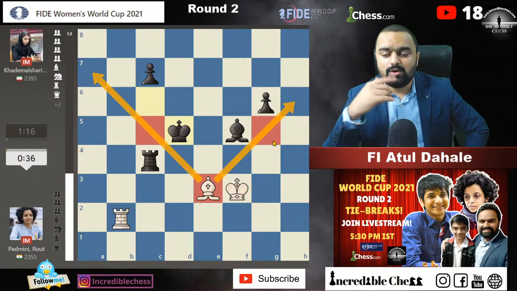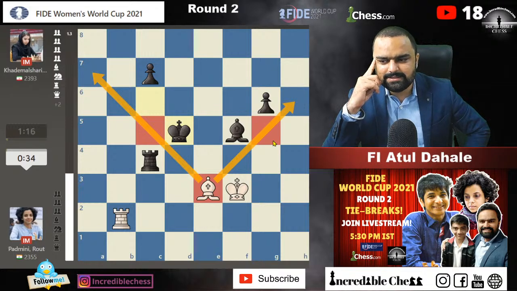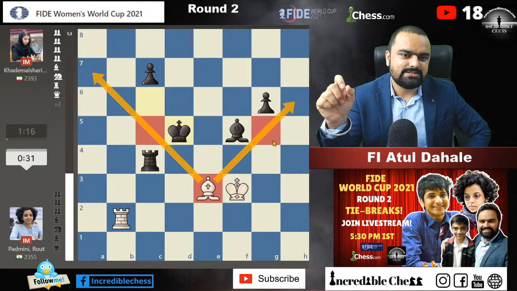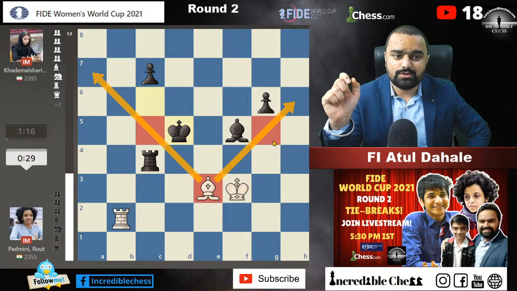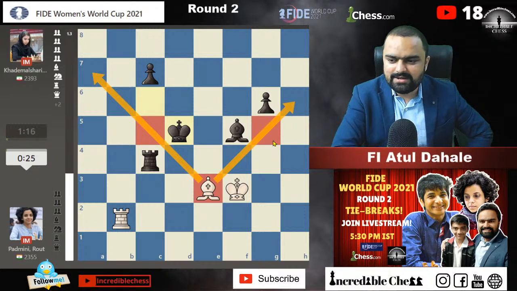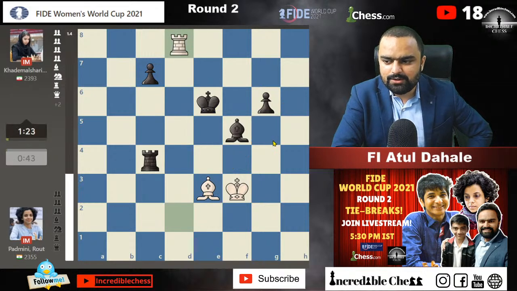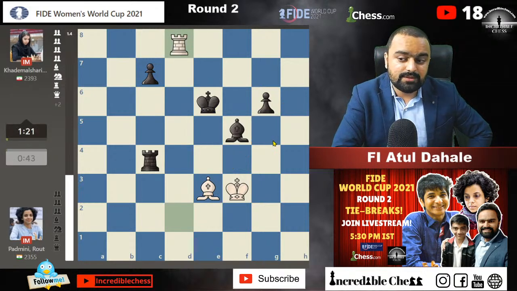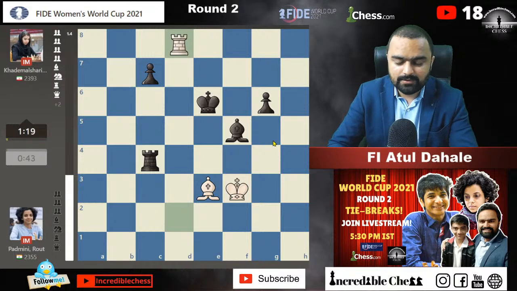One more thing I can say is that if the rooks are exchanged, then the chances for drawing the game are much higher in this situation. What if the rooks are exchanged? Yeah, Mahi, then it is a possibility that drawing chances are much higher if the rooks are exchanged in this situation.